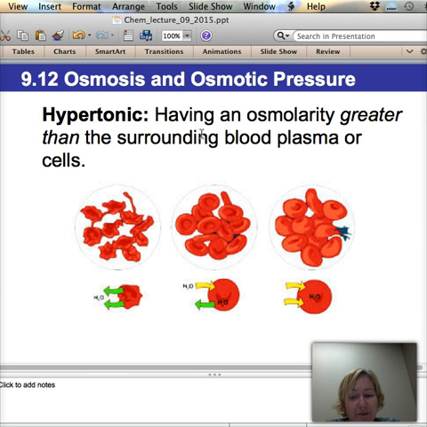Hyper. You're going to confuse these. Hypo, hyper. Having an osmolarity greater than the surrounding blood cell. This is when you try and make your own. So here's a bunch of water rushing in, and it busts up that blood cell. That's bad. You don't want that. None of these things are good. You don't want any of these things.